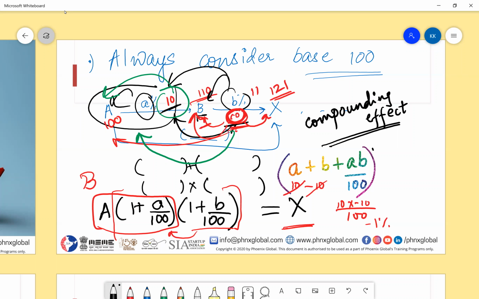Is this part clear, guys? Moving forward. Any doubt? Please ask me now. No? All right, we'll move forward then.